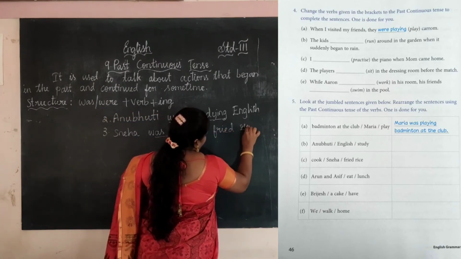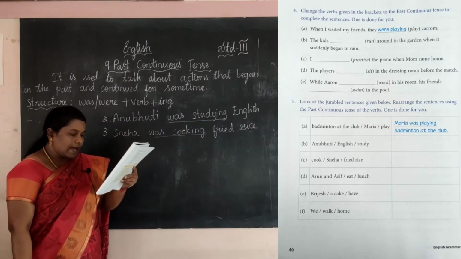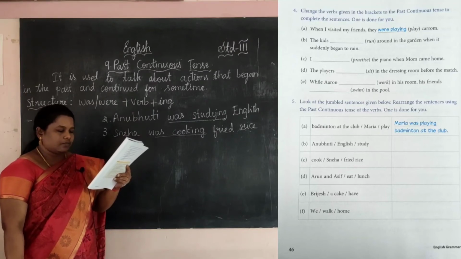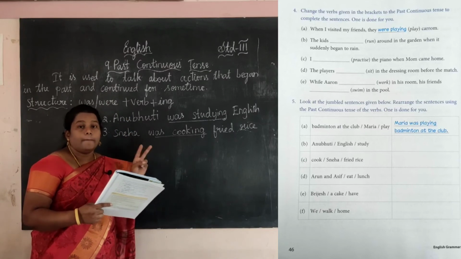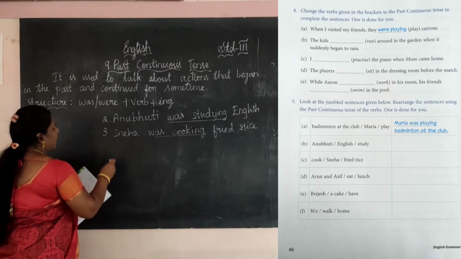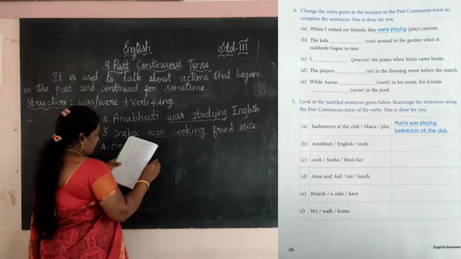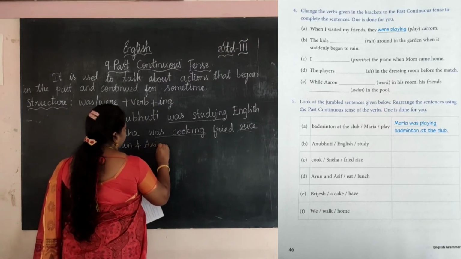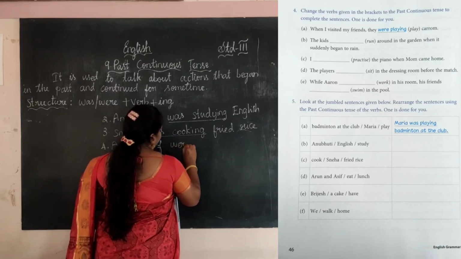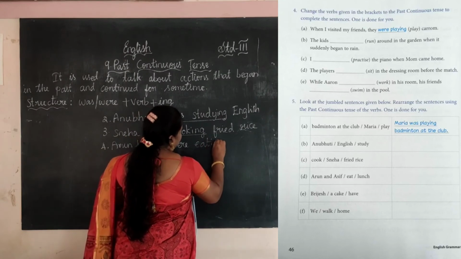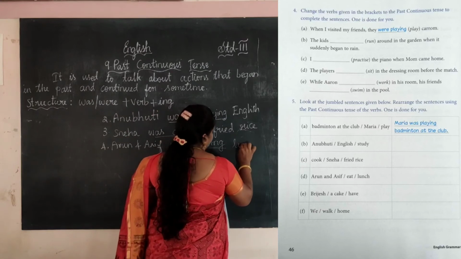Okay. The next one, Arun and Asif eat lunch. See here, Arun, Asif, two members are here. So it is plural. For plural we want to use were. So Arun and Asif were. Eat is the verb. So here we are writing eating. Okay, were eating lunch.